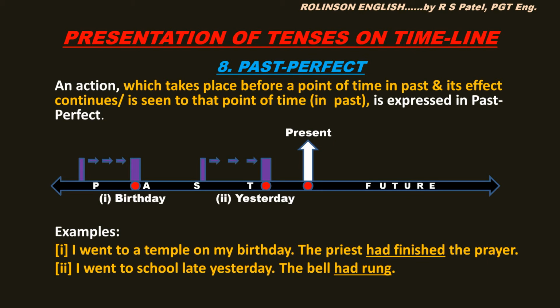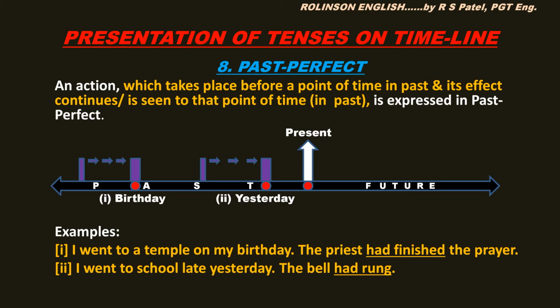Now next example, I went to school late yesterday. The bell had rung. Means when he reached the school, the bell had rung, it rang before, and its effect continued to that point in the past.